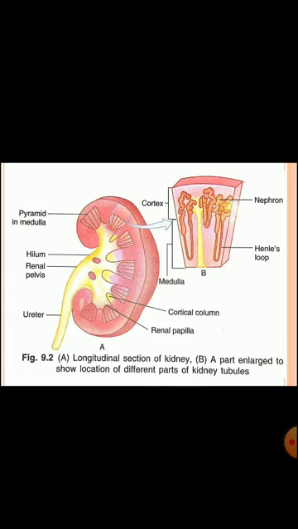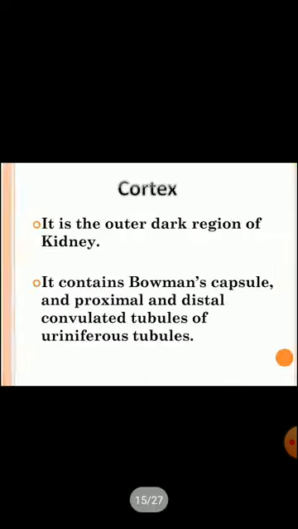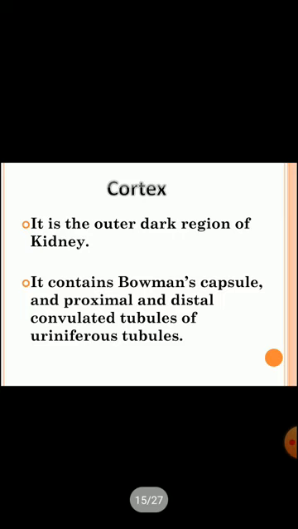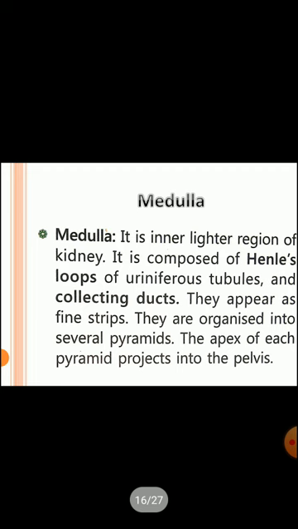First of all, the cortex. It is the outer dark region of the kidney and it contains the Bowman capsule and the proximal and distal convoluted tubules of uriniferous tubules. Then the medulla.